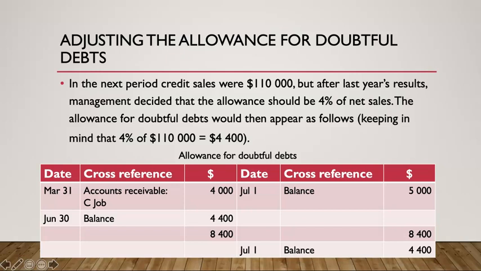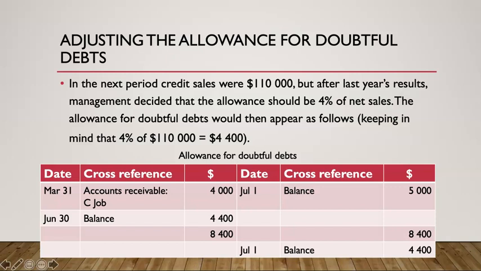You can see that I have done some balancing here, and hopefully you can see an error. But I have recognised that I want my new balance, July 1, for allowance for doubtful debts to be $4,400. On the bottom right, you can see July 1 on the credit side, balance $4,400. I have then put the balance at the end of the month on the debit side and totaled each up. Now, hopefully you recognize there is an issue.